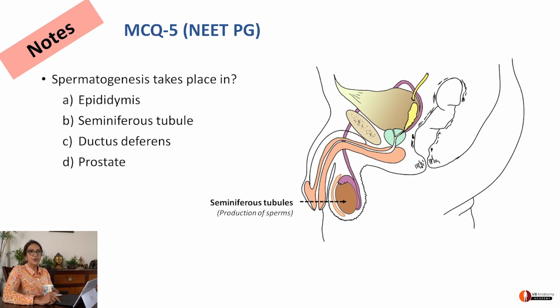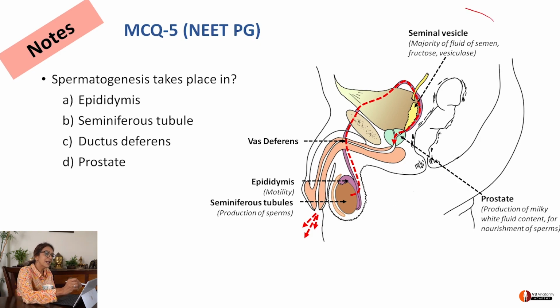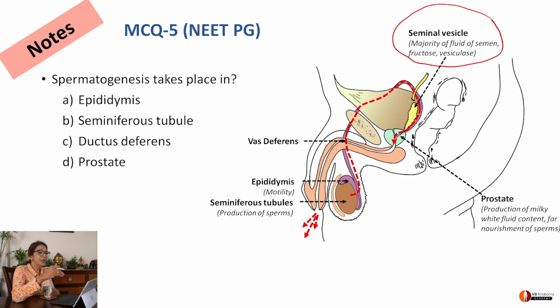The seminiferous tubules produce the sperms and then they travel through the epididymis and vas deferens. They receive the entry from seminal vesicles. They are released into the prostate and then come out. The seminal vesicle also gives a lot of fluid content to the semen, and adds fructose.